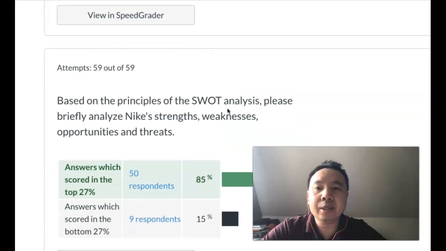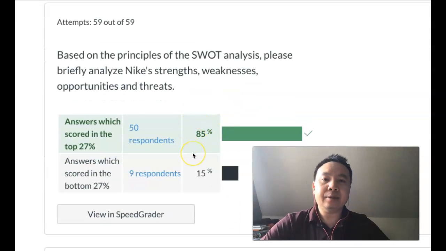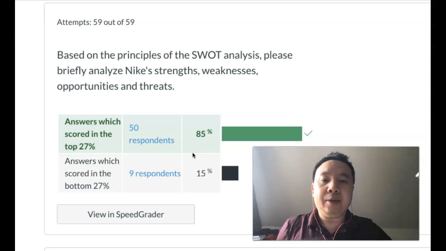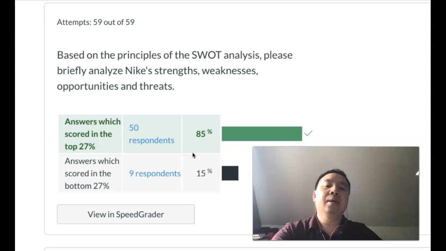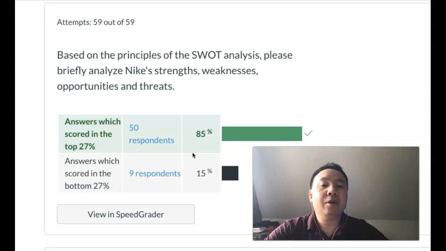Another question asks you to analyze a SWOT analysis. Basically, you need to understand how to conduct a SWOT analysis to evaluate a company's strengths, weaknesses, opportunities, and threats. A lot of students mentioned that the strength for Nike is a very well-known, globally recognized brand, and they also sponsor a lot of high-profile athletes. That's a great advantage.